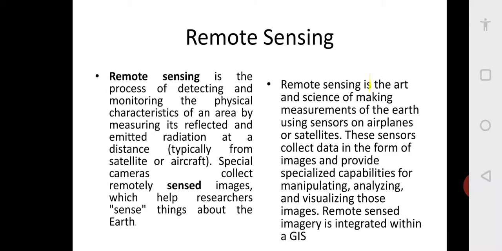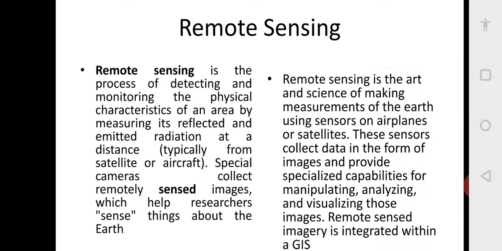So as per the syllabus, let us see what is remote sensing. Many of you may be knowing, remote sensing is the process of detecting and monitoring the physical characteristics of an area by measuring its reflected and emitted radiation at a distance, mainly by satellites, using special cameras. Special cameras collect remotely sensed images which help the researchers sense things about the earth.